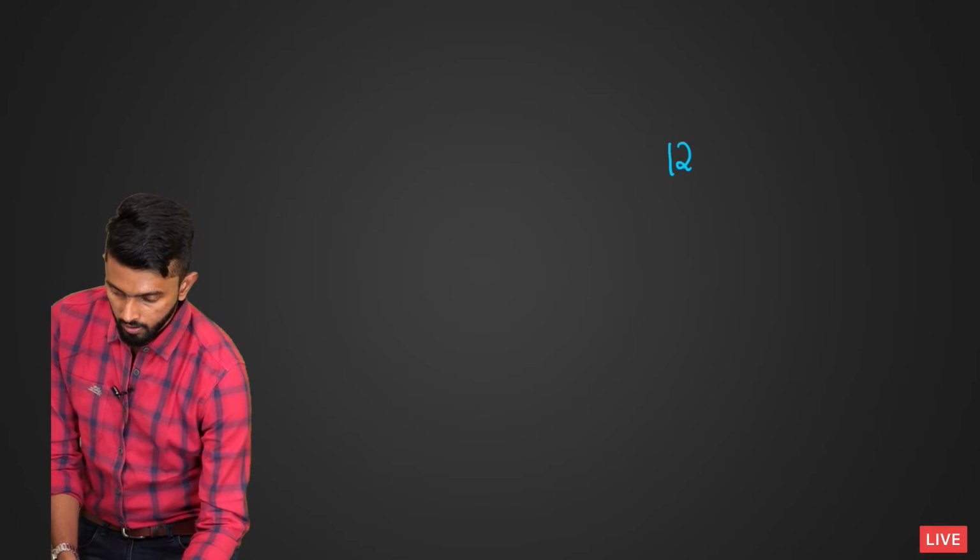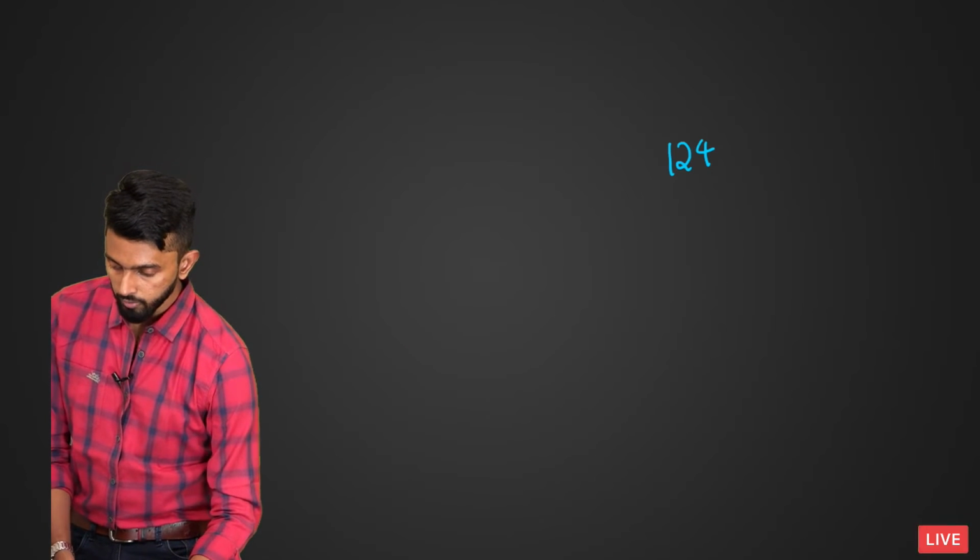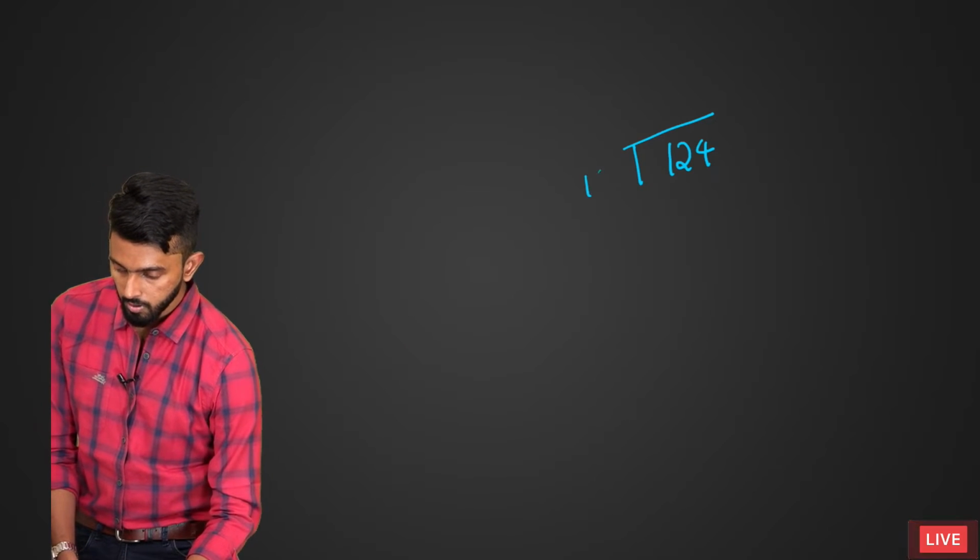Okay. So first of all guys, there is a very simple logic which I want you to think about. I have 124. What I want is each individual digit. So how will you remove each individual digit? That is a very simple logic. Let us assume I want to remove the last digit, which is 4. Those of you who do not know how to remove the last digit from a given integer, the concept is very simple. All you have to do is divide this number by 10.